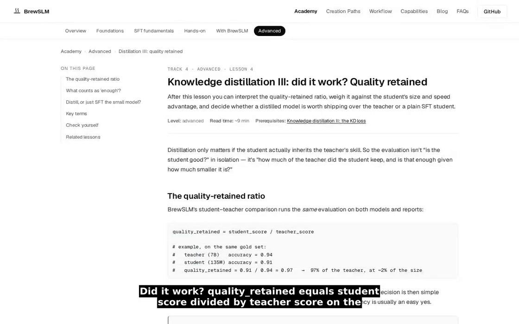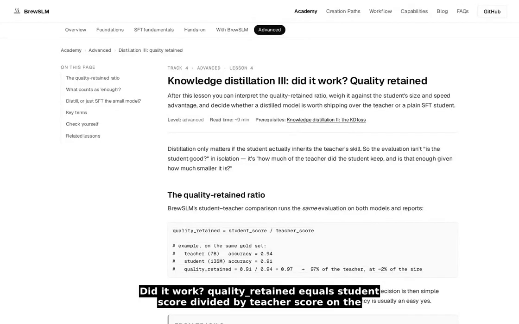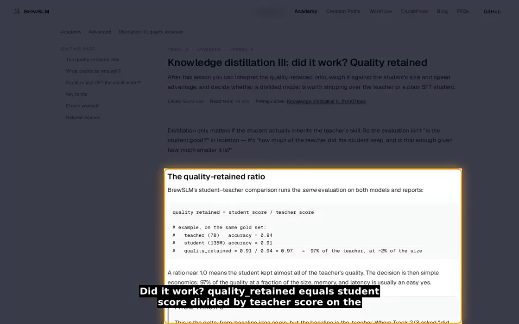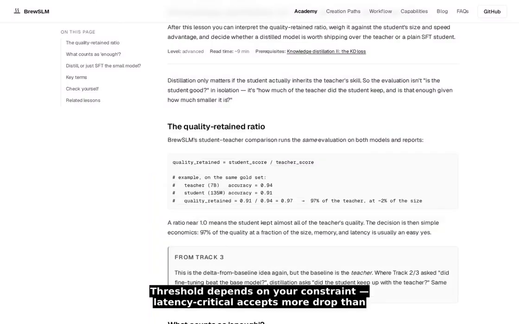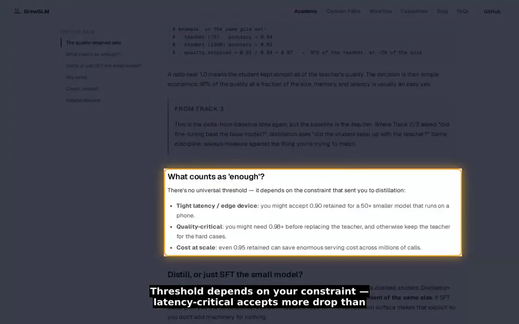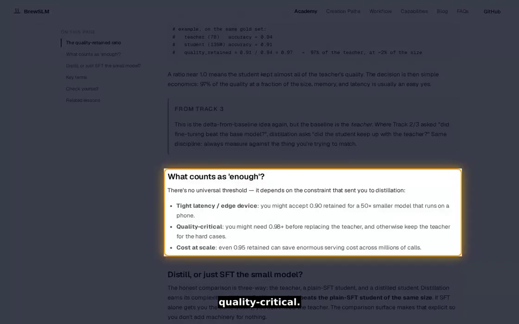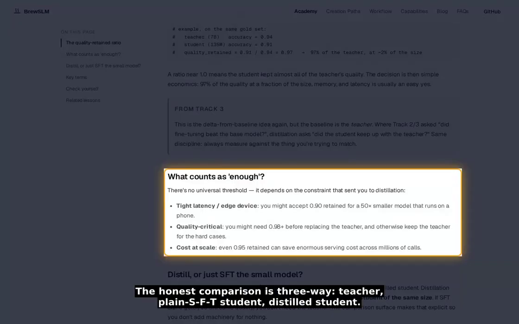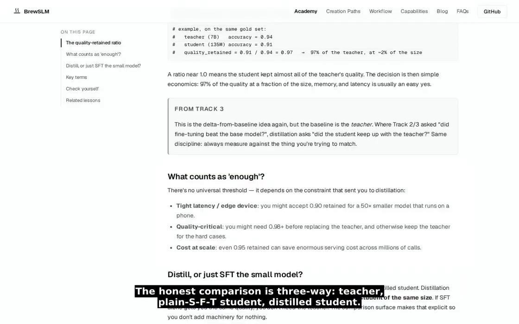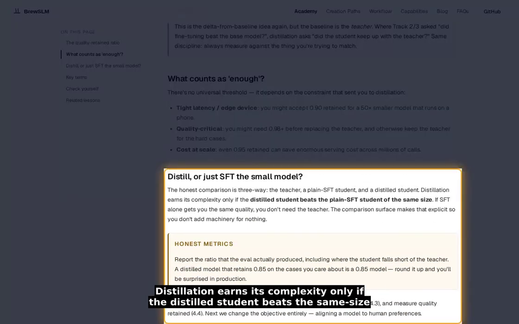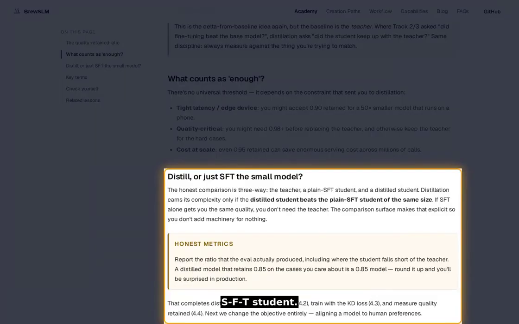Did it work? Quality retained equals student score divided by teacher score on the same eval. 97% retained at 2% of the size is the win. Threshold depends on your constraint. Latency critical accepts more drop than quality critical. The honest comparison is three-way: teacher, plain SFT student, distilled student. Distillation earns its complexity only if the distilled student beats the same size SFT student.